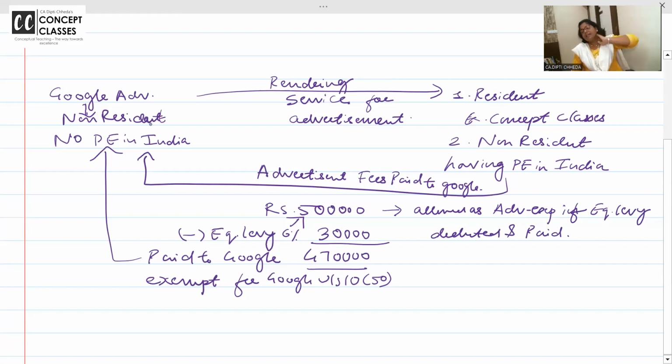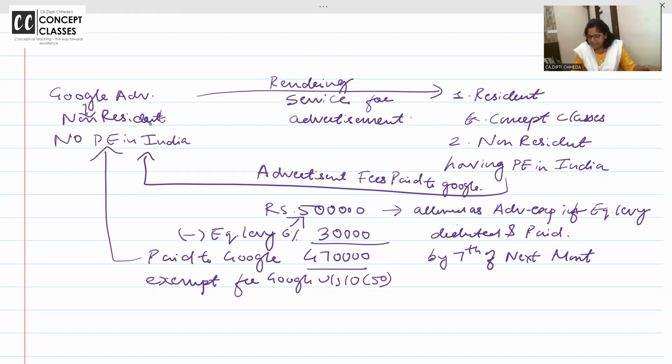You all remember in TDS it is written that if I pay someone and I miss deducting TDS, that is not allowed as my business expense in India. 30% is disallowed. Outside India, if I pay someone and I miss deducting TDS, 100% is disallowed. So this is allowed as advertisement expense if equalization levy is deducted and paid by 7th of next month.